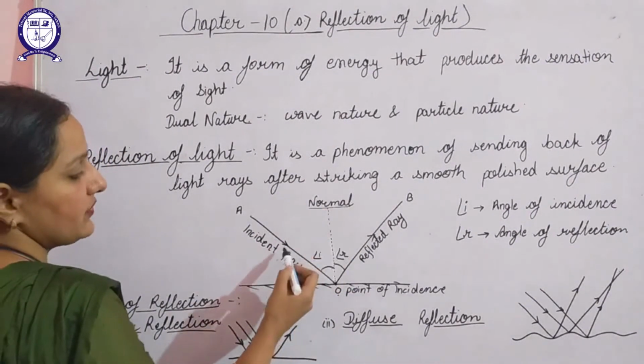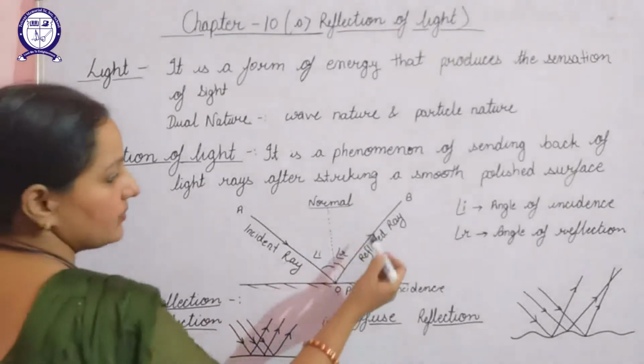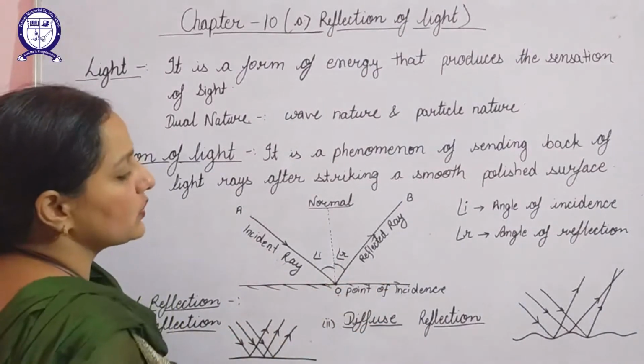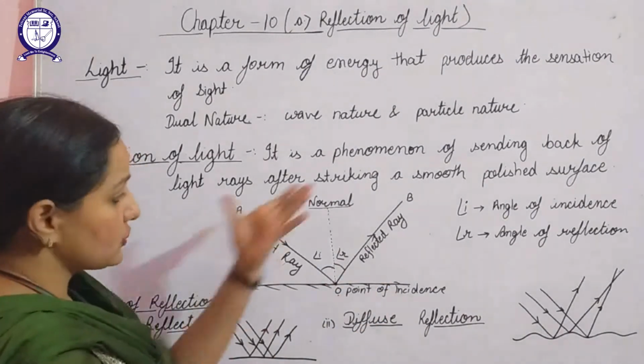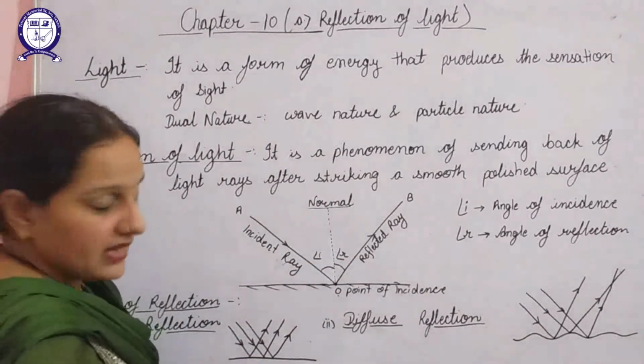Next, the angle between the incident ray and normal is known as the angle of incidence. The angle between the reflected ray and normal is known as the angle of reflection. So this figure represents the phenomenon of reflection of light.